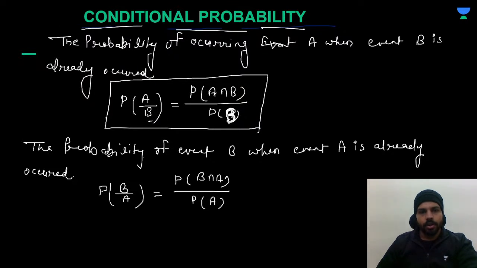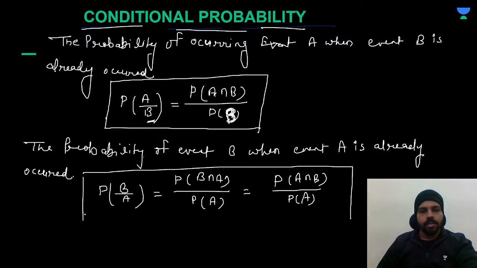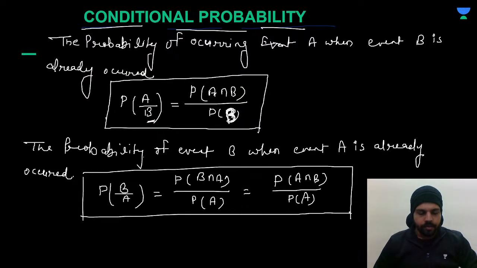The event which is written in the denominator, the same event will be over here. Just suppose it is A, so you can write here the probability of event B when A has already occurred as P of B intersection A upon P of A. And you know very well that B intersection A is always equal to A intersection B, divided by P of A. Like this, we can find the conditional probability of an event when one of the events has already occurred. I hope you understood this.